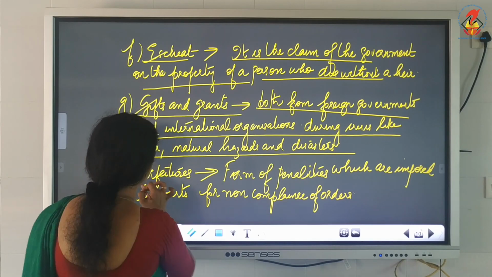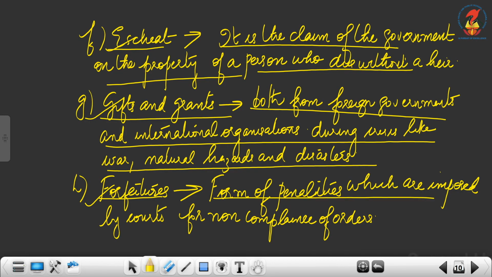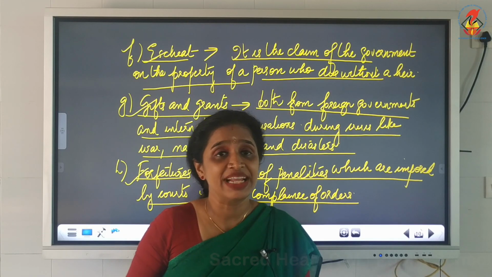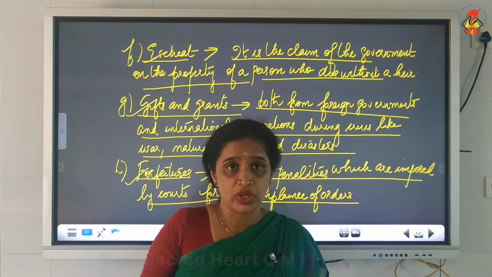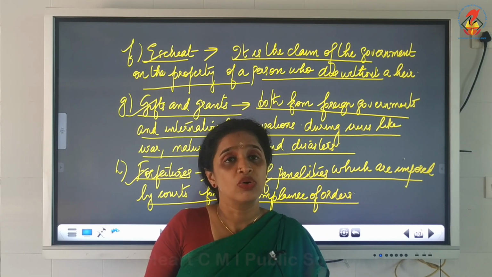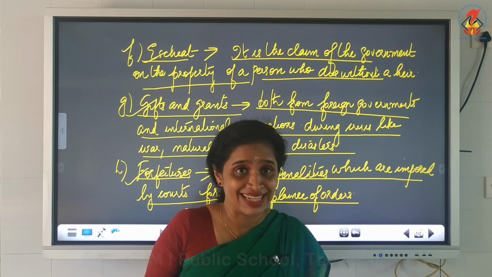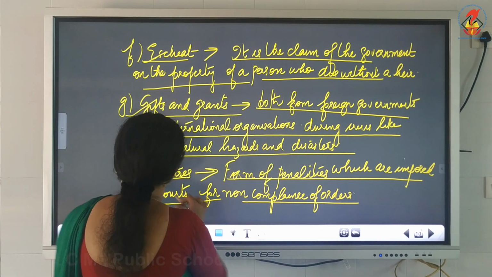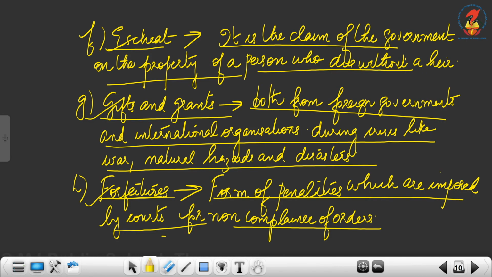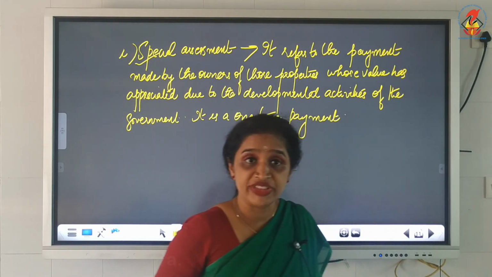Then comes the forfeitures. What is that? A form of penalties which are imposed by courts for non-compliance of orders. So it is a penalty which is fixed by the court. That penalty is known as forfeitures. That also comes under the violation of the law.